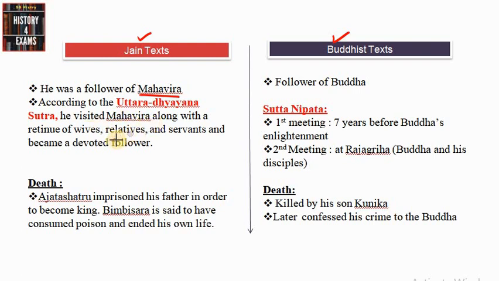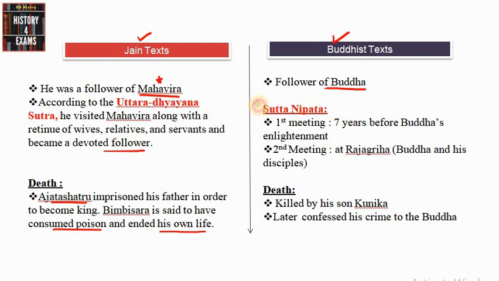And according to Uttara Sutra, he visited Mahavira along with a retinue of wives, relatives and servants and became a devoted follower. So as per Jainist text, it is said that Bimbisara was a follower of Mahavira. And regarding the death of Bimbisara, the Jainist text says that Ajatasatru, the son of Bimbisara, imprisoned his father in order to become king, and Bimbisara is said to have consumed poison and ended his own life. That is as per this Jainist text.